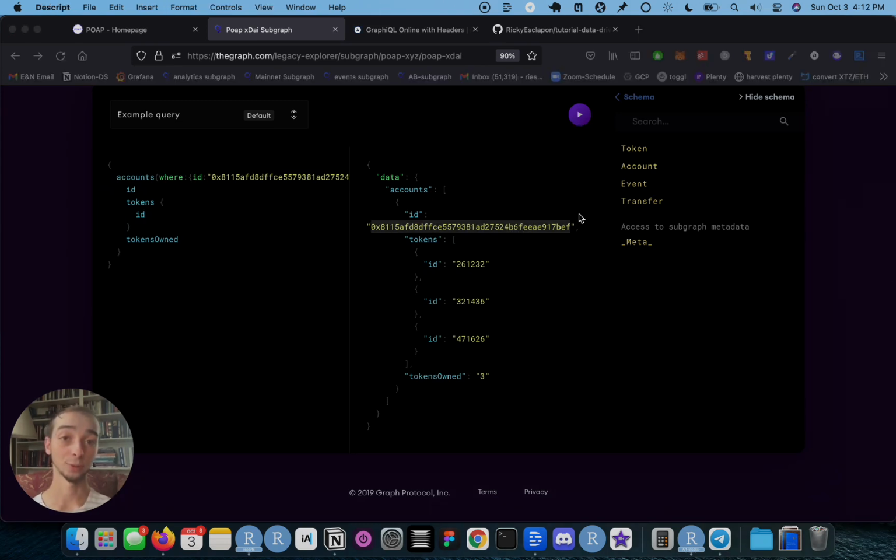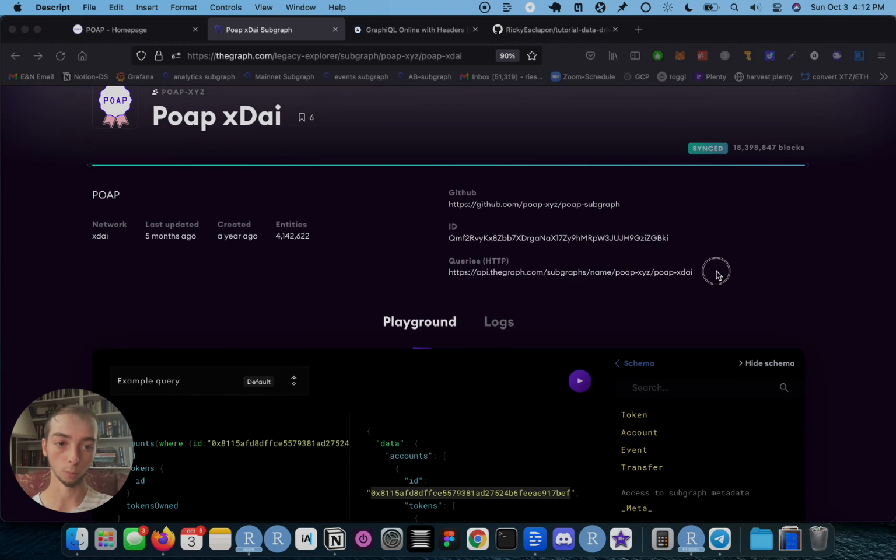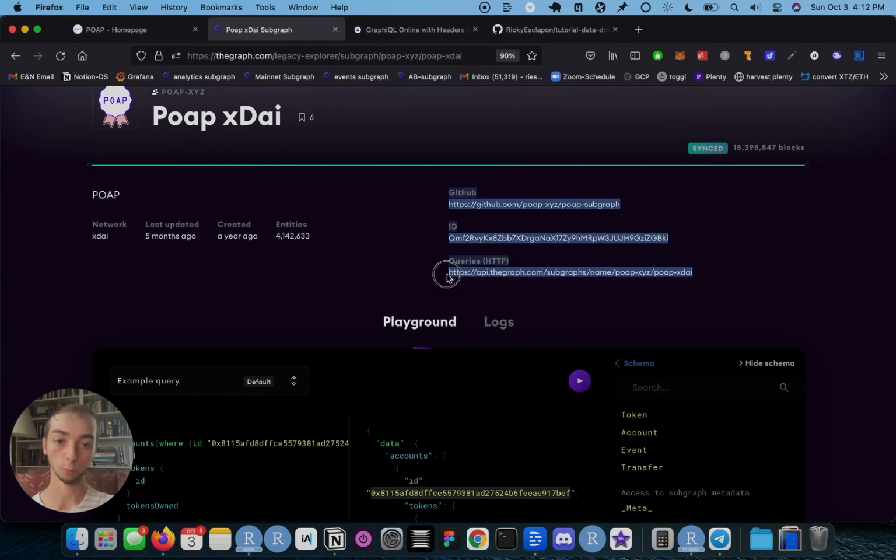And I realize that as you're watching this, you're probably thinking to yourself, I have no idea what you just did or how I could apply this to any other subgraph or problem. So let's actually quickly review how you can build your own queries in a much more intuitive way than what I just did. So if we go up here, we're going to have a URL for queries. So I'm just going to copy and paste this.